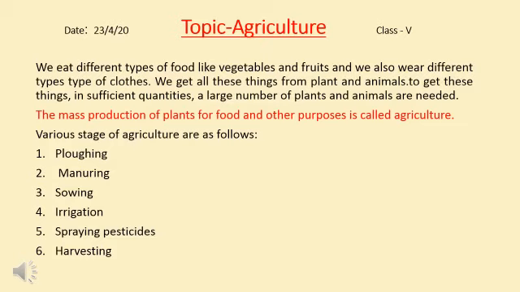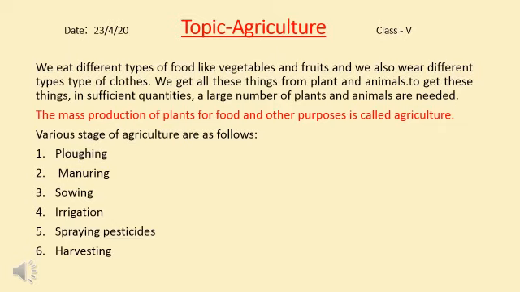So if I talk about plants only, plants are producers and we human beings are consumers. So we need more of them. We all need food, and plants are a major source of food. So we have to grow plants in large quantity to get food and other things.